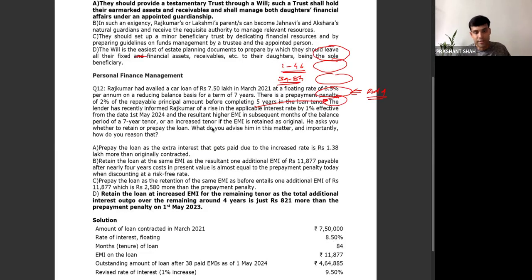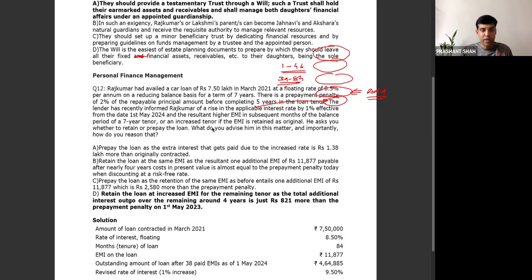Hence, D for Delhi becomes the correct answer, which says to retain the loan at the increased EMI for the remaining tenure, as the total additional interest outgo over the remaining around 4 years is just 821 more than the prepayment penalty. So it says that there is no major savings if you prepay the loan. It is just 821, that too over the next 46 months. It is better to retain the capital, make better use of the capital and continue with the loan.